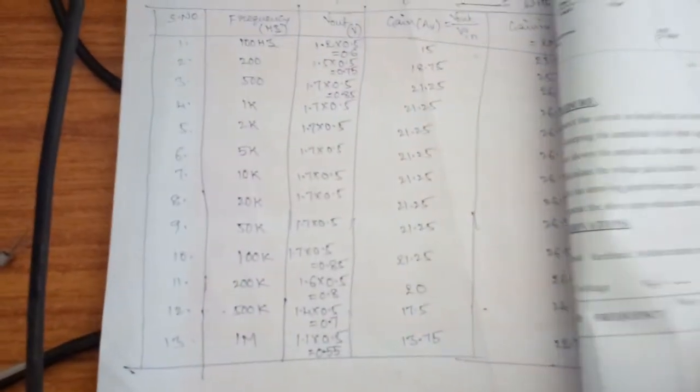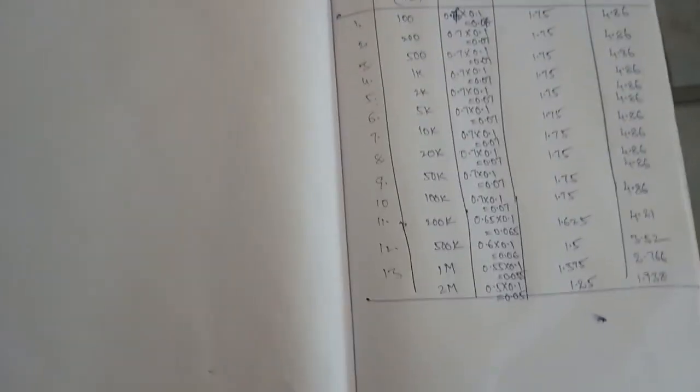So in this current series amplifier, what we have done is with feedback and without feedback. Okay. Without feedback, we are getting large gain, and with feedback, we are getting less gain, but the circuit is said to be stable. So the advantage with this negative feedback is that the circuit is stable. The stability is more. Okay. Thank you.